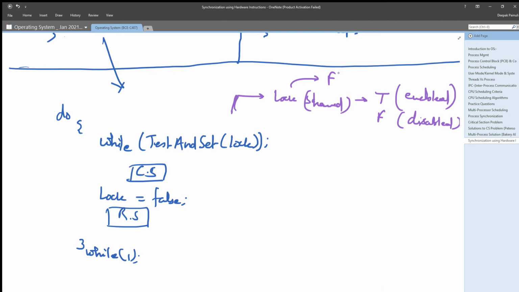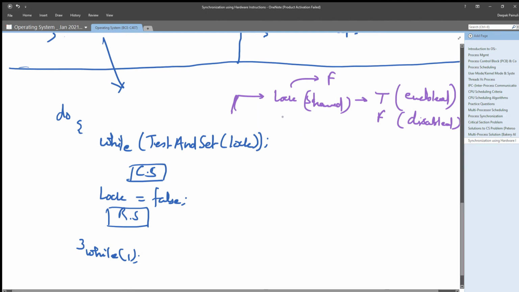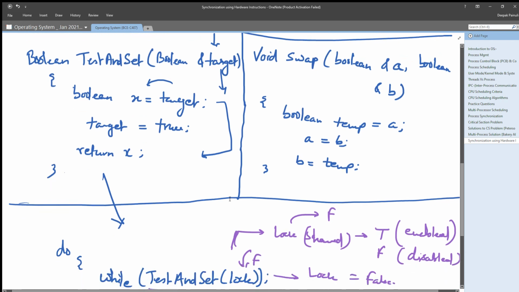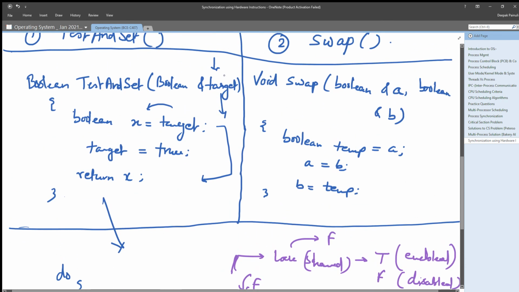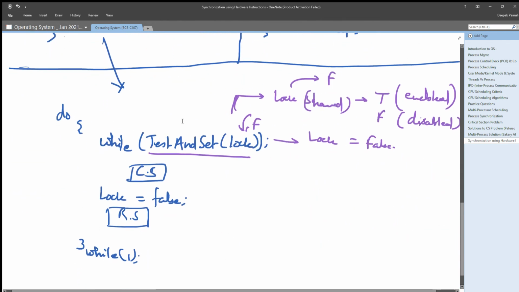Okay, now understand it. At this point in time, lock is false. Lock equals false. Now if you are passing false here, then what will be the return value of test and set? Now understand, if you pass false here, that means the value of lock is false, right?